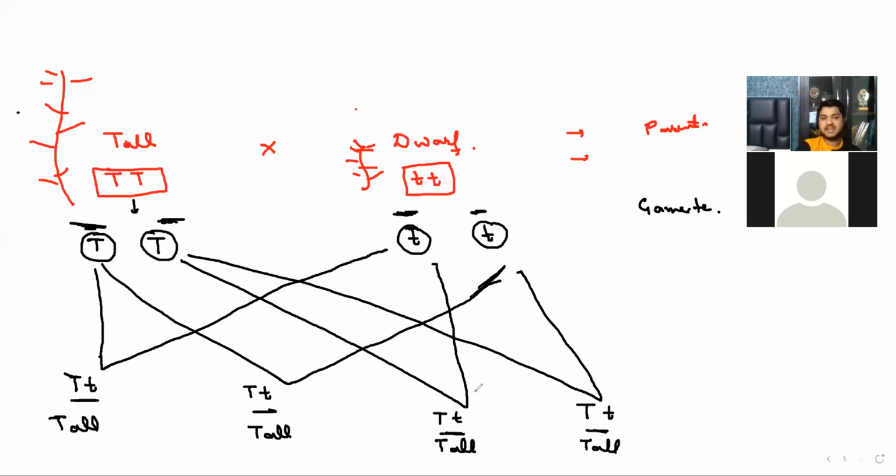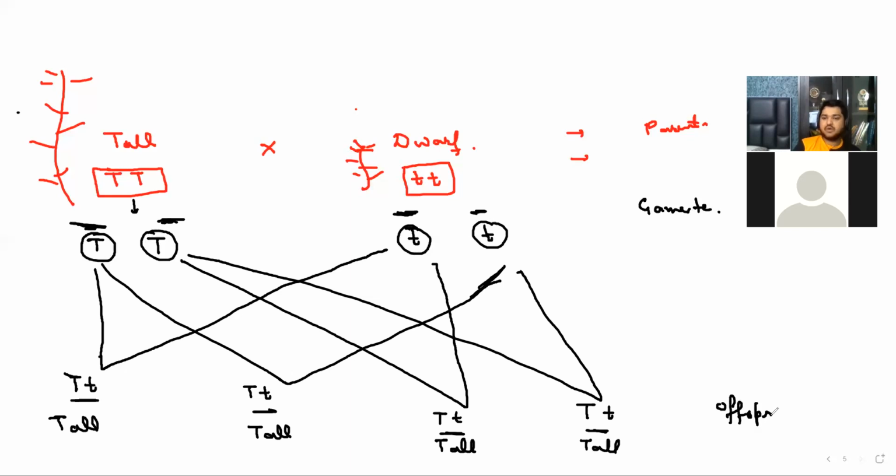So now just tell me, will the dwarf mother be happy or sad? Will be sad, because no character looks like her. All look like their father, but maybe in future. Okay, so now these are the offspring, the progenies.